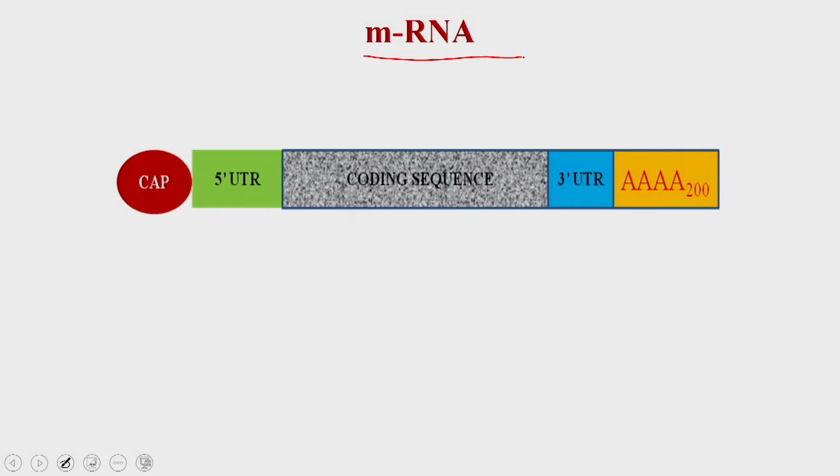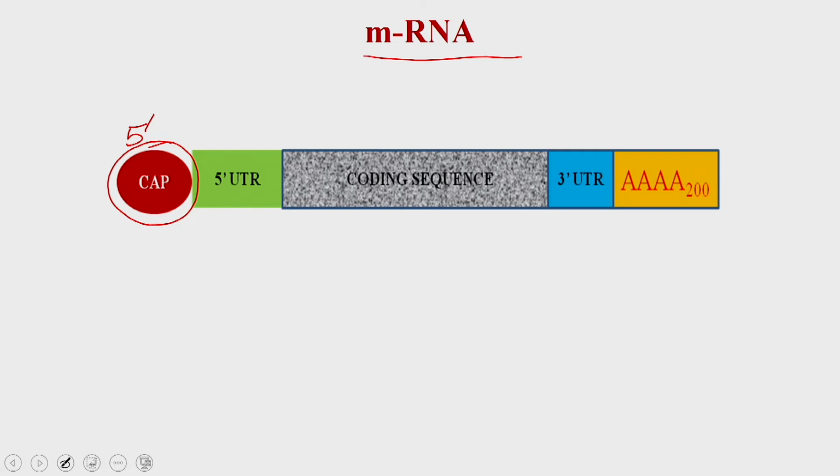You have the 5 prime cap. This cap is important for protecting the messenger RNA from any kind of degradation, and it also provides the binding site for the initiator tRNA.